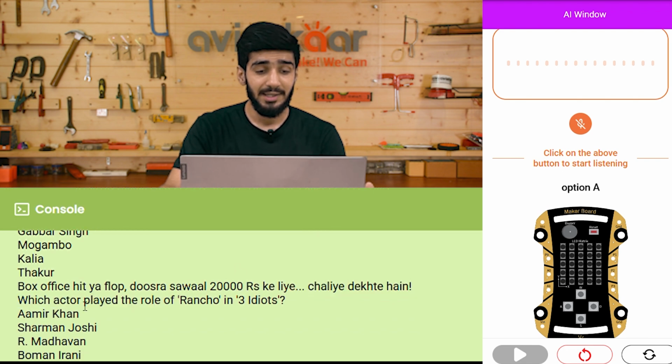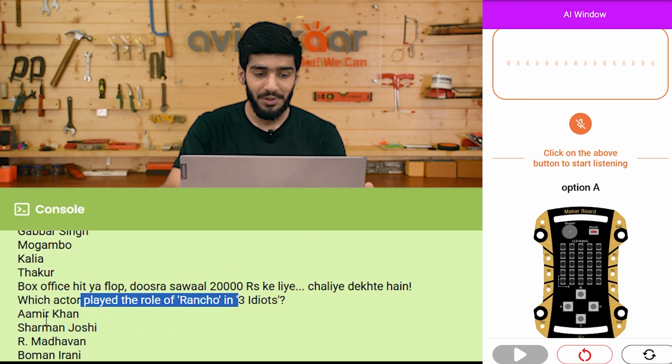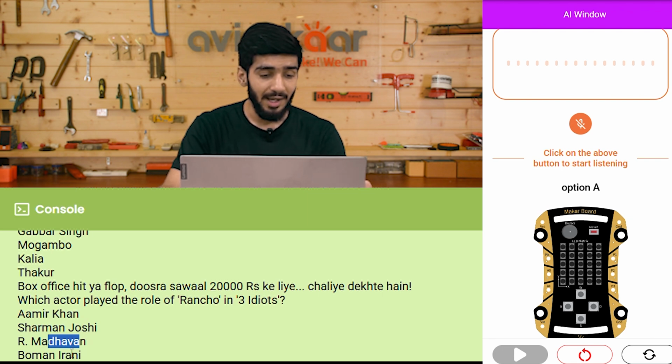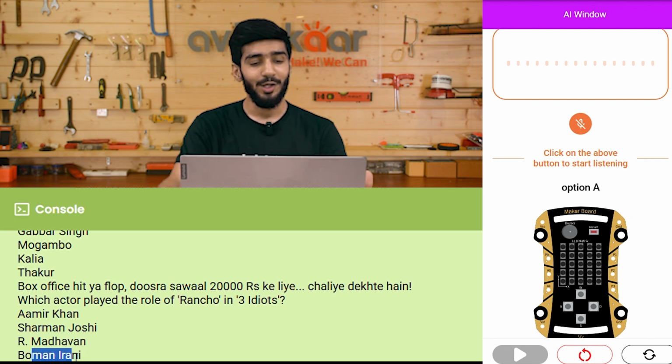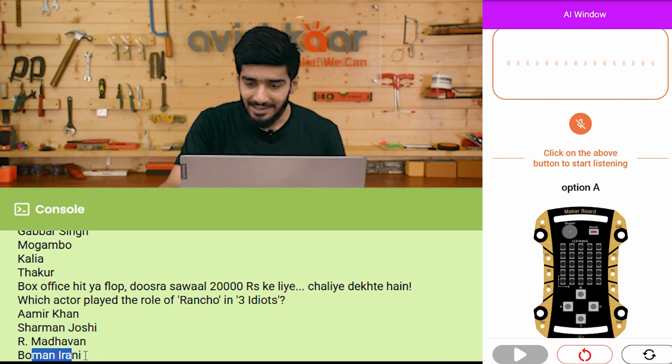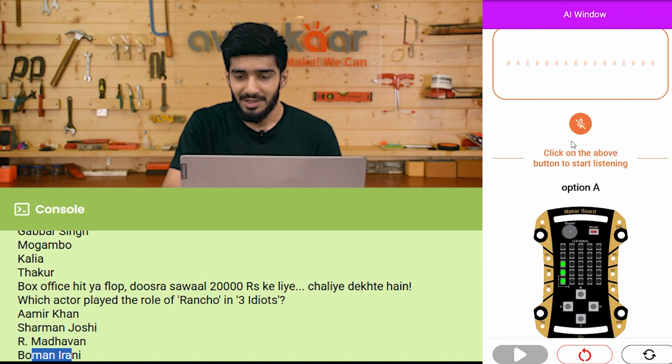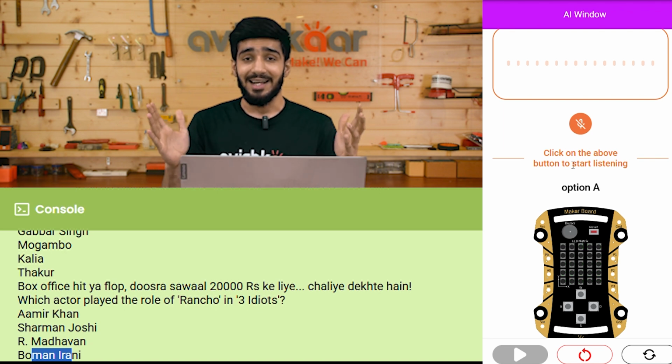Which actor played the role of Rancho in 3 Idiots? Option A, Amir Khan. Option B, Sharman Joshi. Option C, R. Madhavan, and option D, Boman Irani. So we know that the option A is the correct answer, and let's say it again. Option A. So you can see we have the correct answer again.